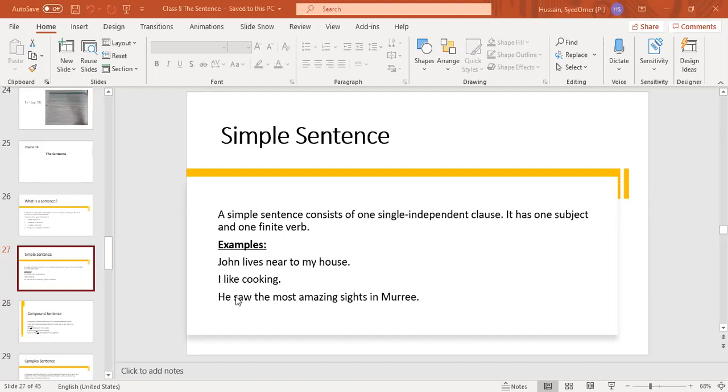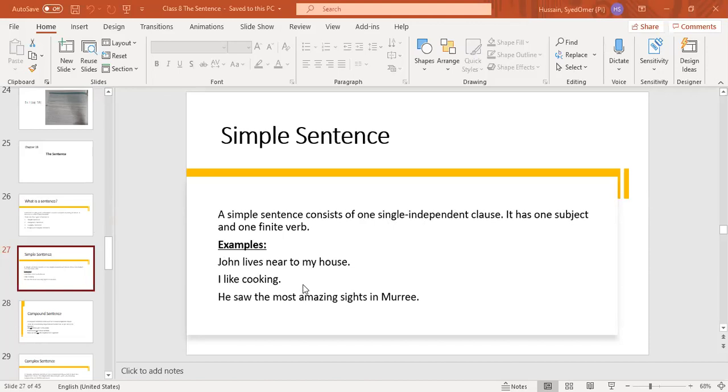What is coming at the start of a sentence is the subject. Whoever is doing the action, or whatever we are talking about, that is a subject. Yesterday I explained this, but I'm explaining it again so that you can understand it in a better manner. So these are independent clauses.